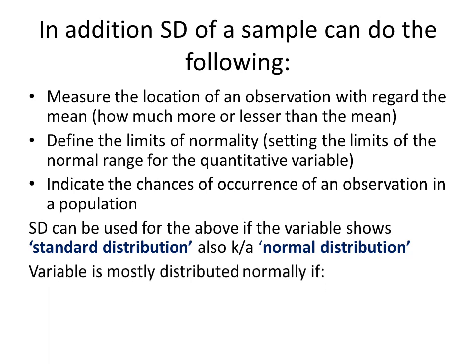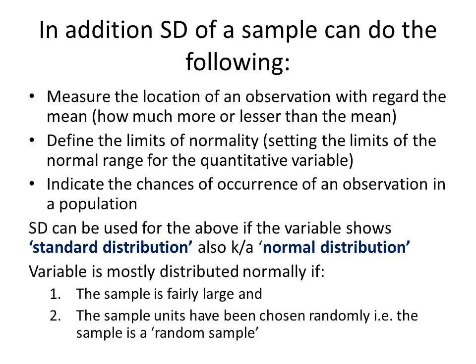Mostly a quantitative variable is found to be normally distributed if the sample is fairly large and has been chosen randomly. What is normal distribution? Normal distribution is also known as Gaussian distribution.